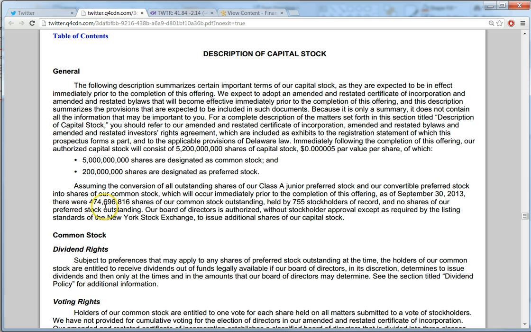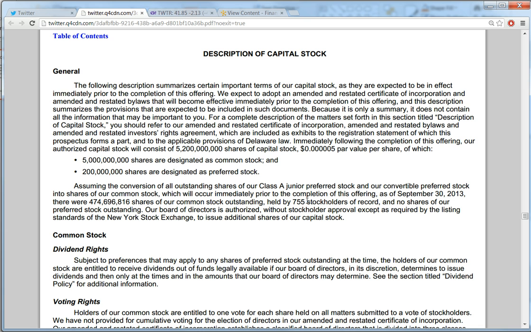Also of interest here is that some of these common shares of stock are already outstanding. This is before the recent IPO. This is as of September 30th, and if you remember, Twitter didn't go public, quote unquote, until November 7th. But there are about 475 million shares of common stock already outstanding, being held by 755 stockholders.